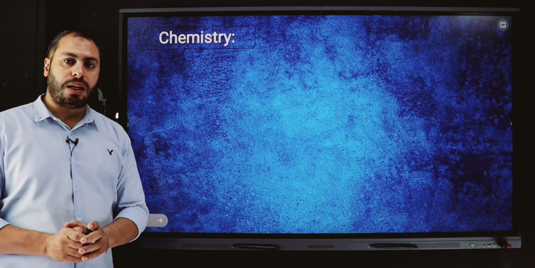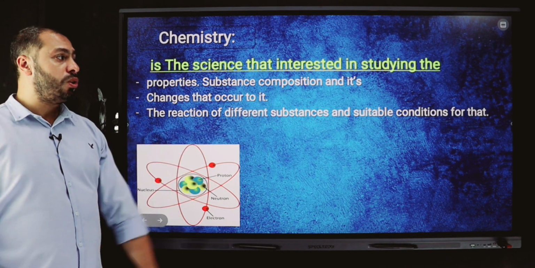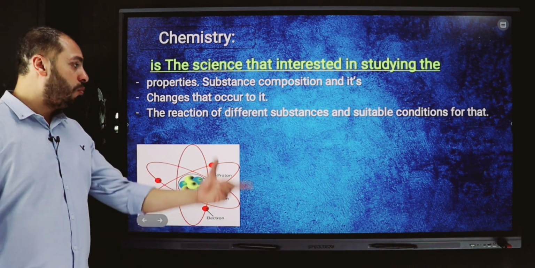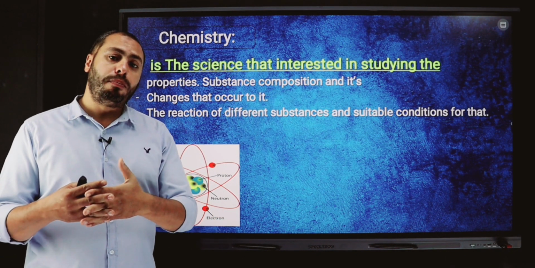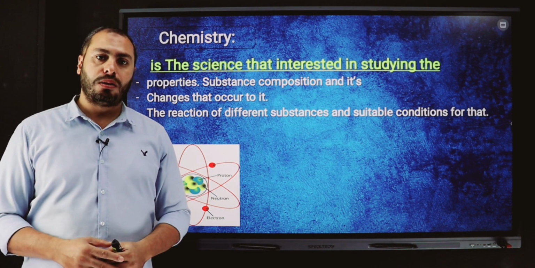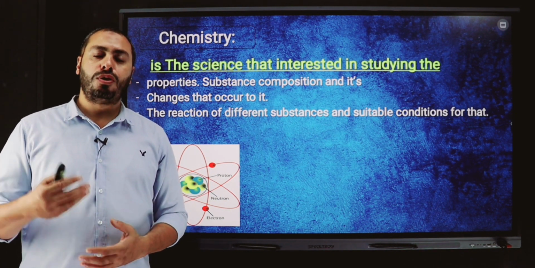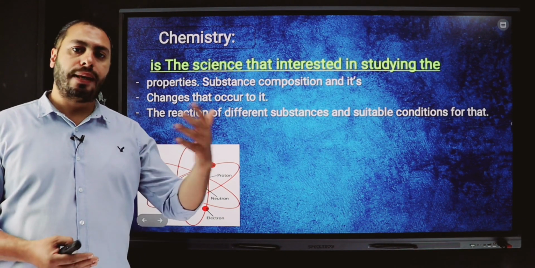What is meant by chemistry? This is our science and our curriculum. Chemistry is a science that is interested in studying what? Number one, properties of substances and their composition. So, if I want to study, for example, sodium chloride, it consists of two main ions. What are they? Na and Cl.